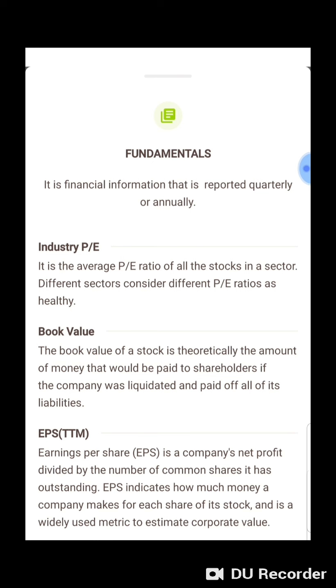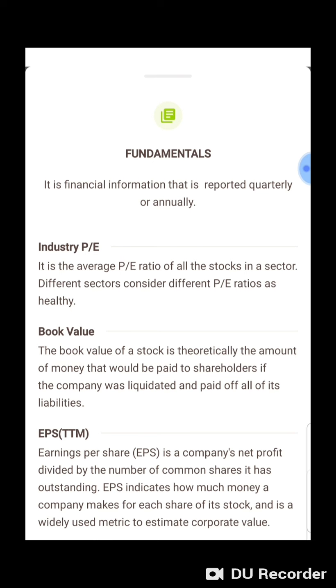Book value, as we discussed earlier, is the theoretical amount or intrinsic value of a company, which represents the real value of the company. It shows the ratio of the current price to the book value. It means that if a company's book value is rupees 1 and CMP is 2, then the PB ratio will be 2. It means the actual value of the company is only 1 rupee, but shareholders are ready to pay 2 rupees per share.